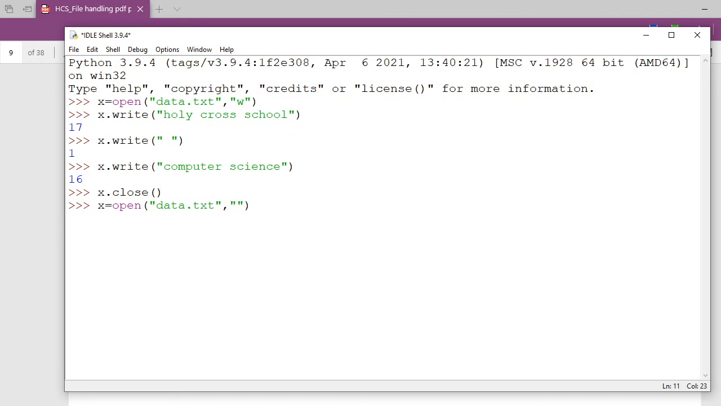Okay, so what I'm going to do, I'm going to go for read mode. Done. Now I need to print. So I'm going to take a variable. Let's suppose I'm going to take a variable x.